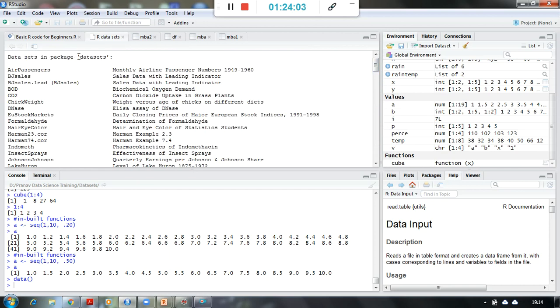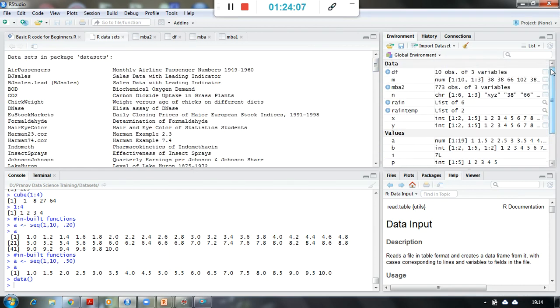So why are these data sets given to us? For practice purposes, right? Now we are into analytics, scientific analytics, and all sorts of data we require to do the analysis, but many times it happens that we don't probably get data to work upon. So to do our practice, we have all different types of data sets available which come for free